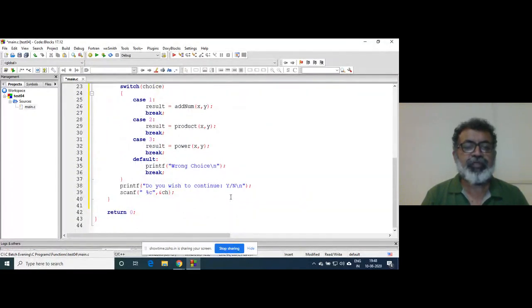That's why I usually take small programs, because if I write one single large program, this is comparatively small. But if I want to show you some big application, it will take 2 or 3 or 4 hours.